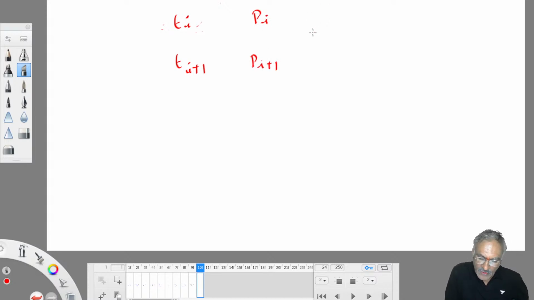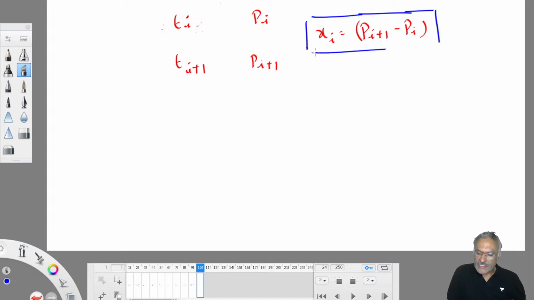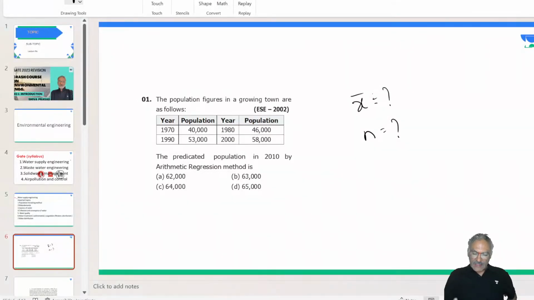So for this x bar, how to find out? Difference between these two is called dp value, nothing but xi value. This xi is equal to pi plus 1 minus pi. If you take difference between these two, you will get xi value. Understood now? Like that, x1, x2, x3 we will work out. Then once you got x values, you can take out x bar. Then you can work out n value based on the data given in the question. Come on, try all of you. So two things to work out: one is x bar, other one is n.